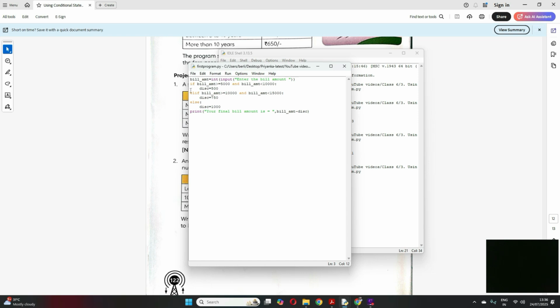Similarly, I am checking the second condition, if bill amount is greater than and less than this, then I will set the same variable, the discount, to 750. Else, when both these conditions are not satisfied, that means my amount is greater than 15,000, so my discount will be 1000. Then finally I am printing your final bill amount, which is the initial bill amount minus discount.